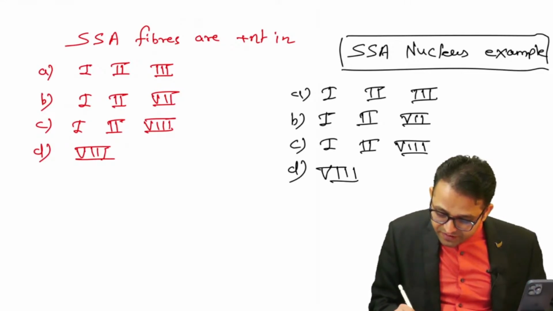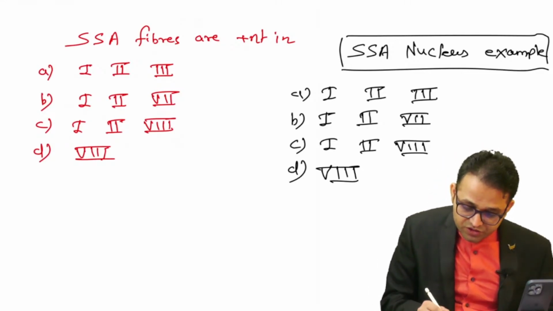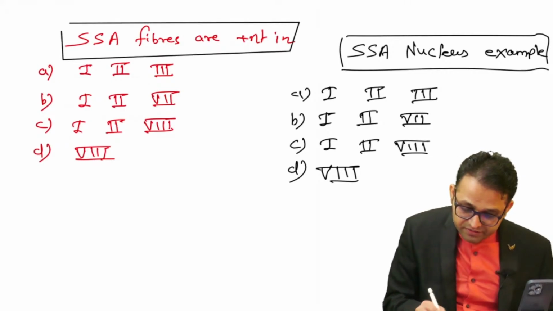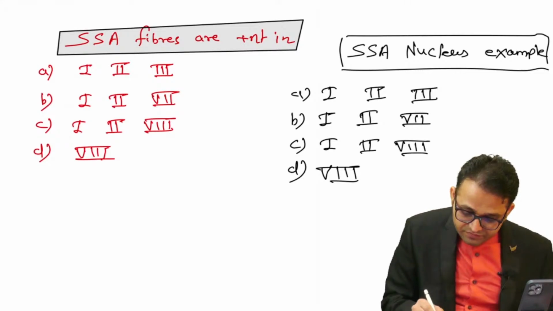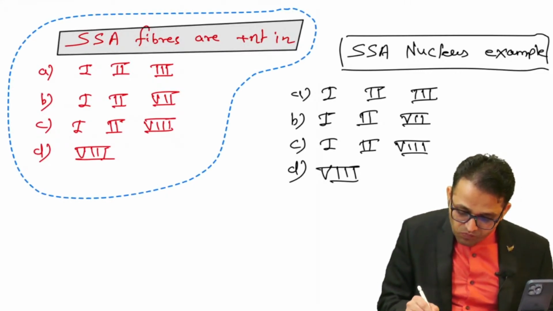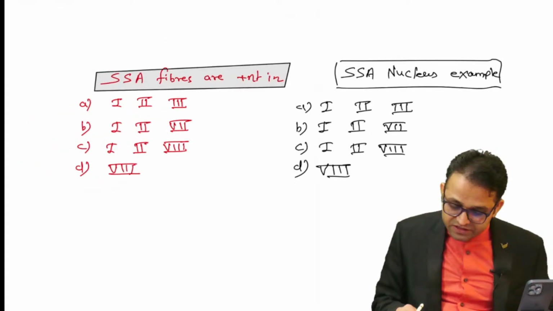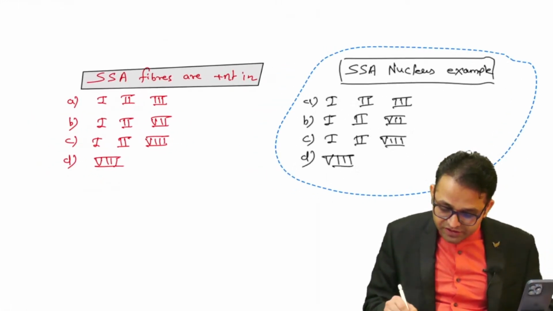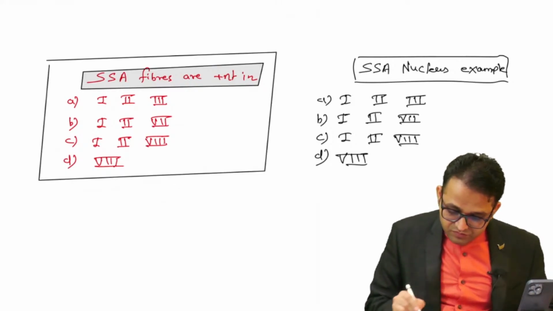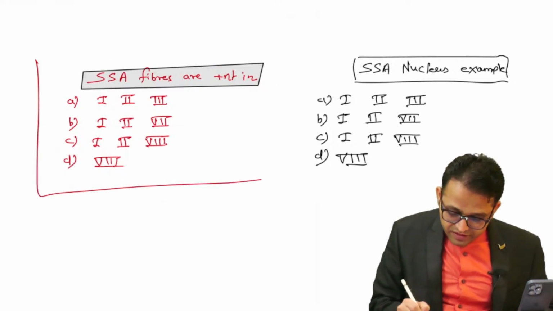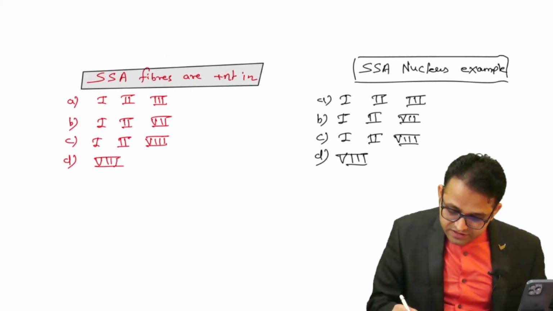Then eighth. So just put your comment. Can you tell me what should be the answer? These are the two different questions which will create the confusion. Anyone? Answer in the comment box.